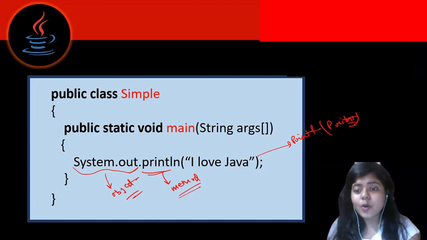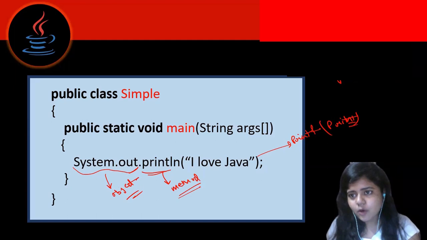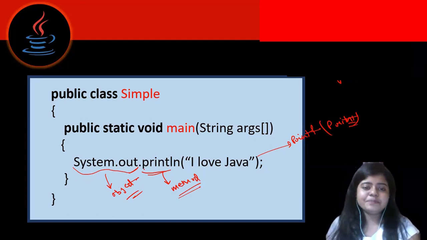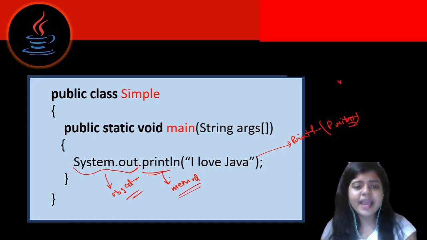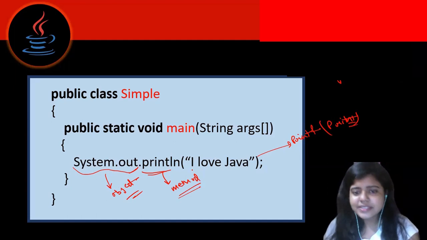In Java, when we are calling some method, firstly we have to create that object and then we call that method with an argument. Now it will be more clear when we do object oriented programming. As of now, just remember we write the statement to print our code. So here it's I love Java.